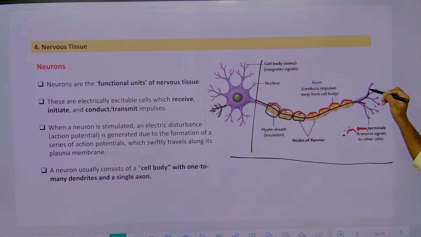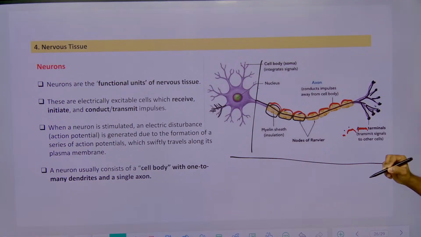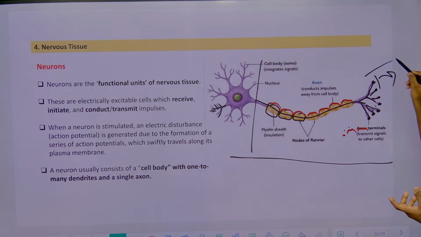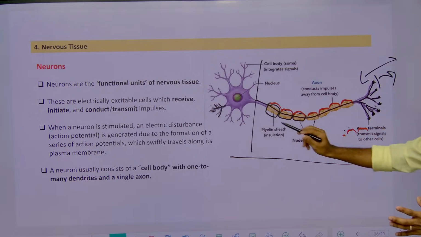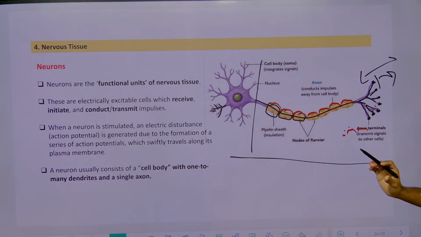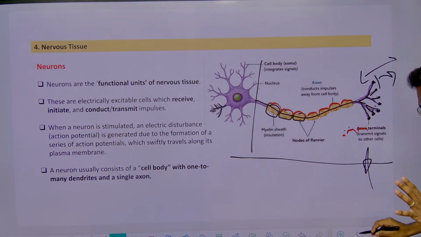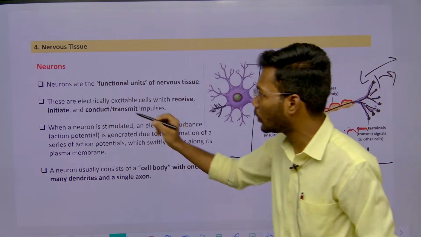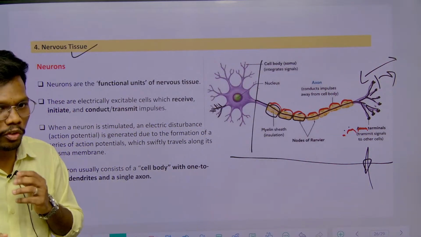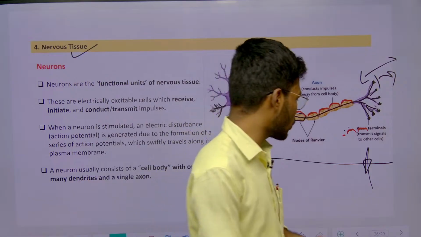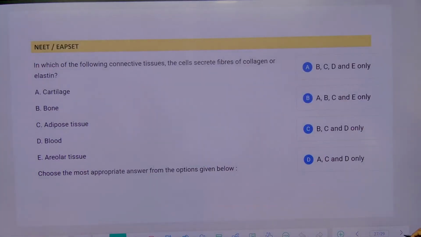And after that what happens? This axon later divides into branches, each having one bulb-like end. This bulb-like end is called what? Synaptic knobs. From the synaptic knobs, another neuron will be connected, and there the transmission of nerve impulse will happen. So this was the general structure of a neuron. To understand the general structure only, I mentioned this diagram. So in today's class we discussed a few things of nervous tissue and types of muscles and types of connective tissue. So with that we'll solve 2-3 questions.